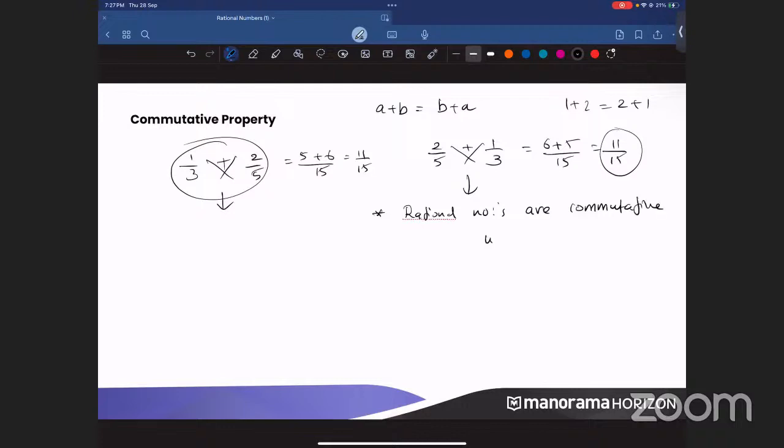So rational numbers are commutative under which one? Under addition. We have done addition here, right? So when you take two rational numbers and add them in any order, you will be getting another rational number. Therefore, it is commutative under addition. Clear? Any doubts? Anyone? Please put your feedbacks in the chat.